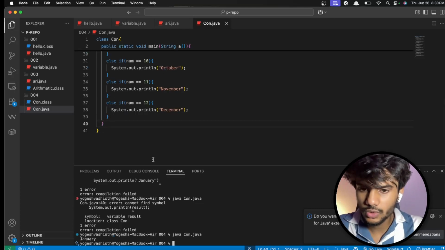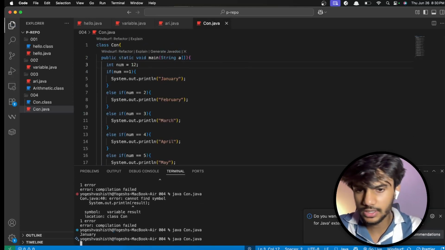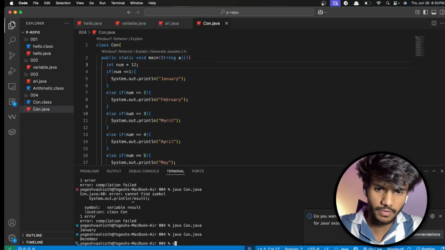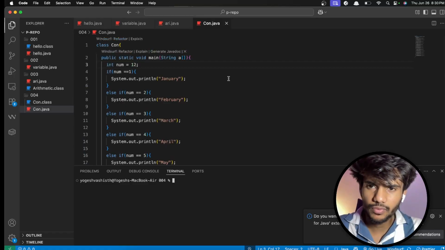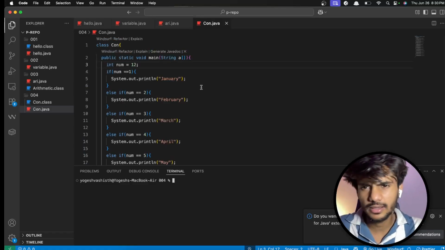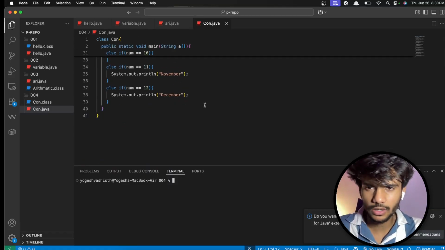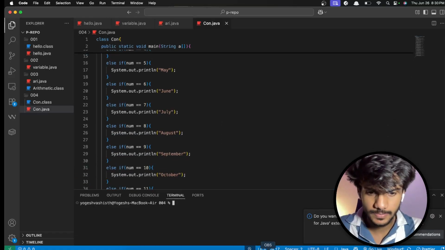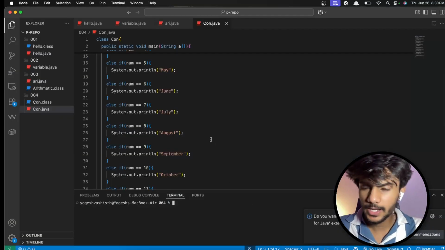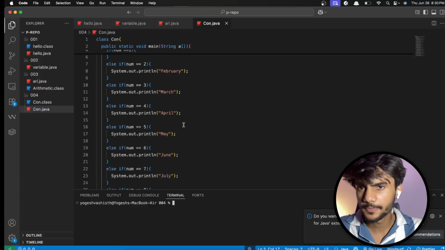You can do this. It shows January. If I do 12 here, it should show me December. It is showing December. It is working perfect. But can you see this is so complex? For a very small code, I had to write all this, and it's not something very complex, but the neatness has gone. Is there any better way of writing this? Is there anything that I can do to make it look better? How do I do it?